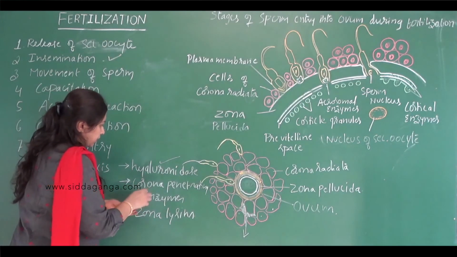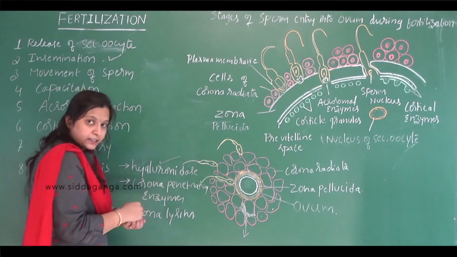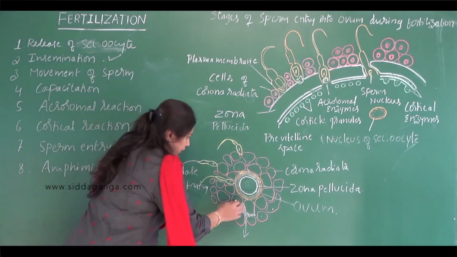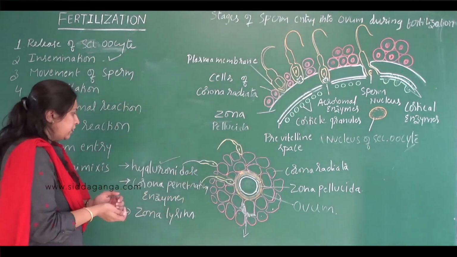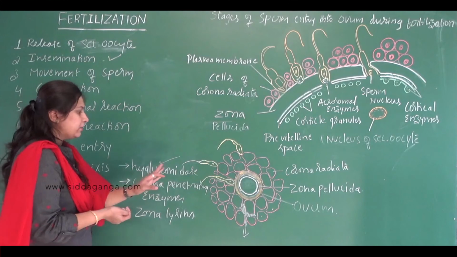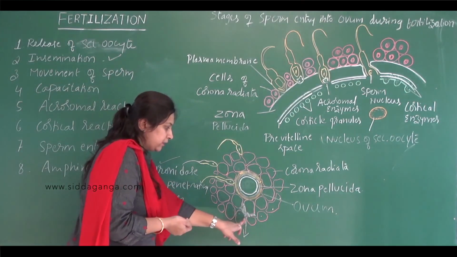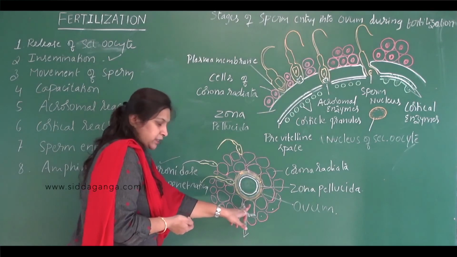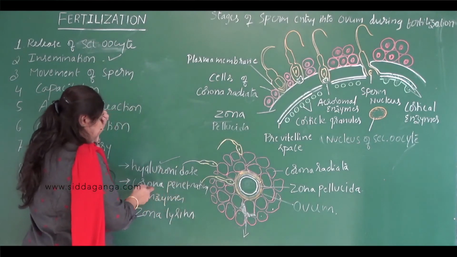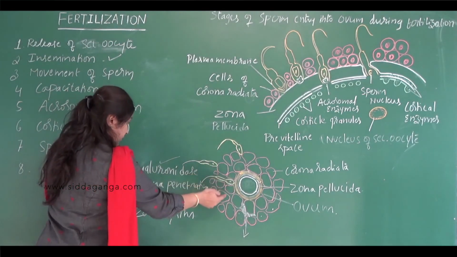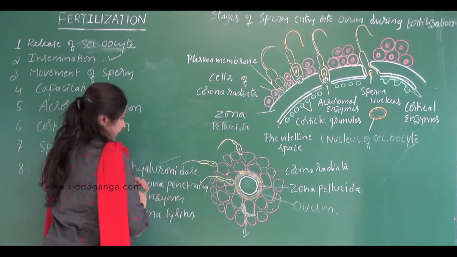Then later the corona penetrating enzymes will dissolve the cells of the corona radiata. So the hyaluronidase enzyme dissolves the hyaluronic acid, which is a cementing material between the cells of corona radiata and the cumulus oophorus, and later the cells of the corona radiata are dissolved by the corona penetrating enzyme.